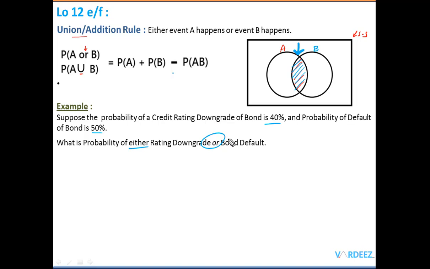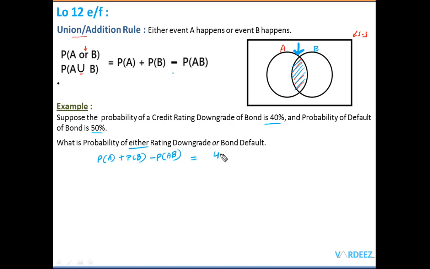Either a rating downgrade of the bond happens or the bond defaults. Either of these two events. So we simply use this particular formula, where I add both these probabilities, and while adding these up, we have to remove the extra or double counting effect of the joint probability, or the intersection here.